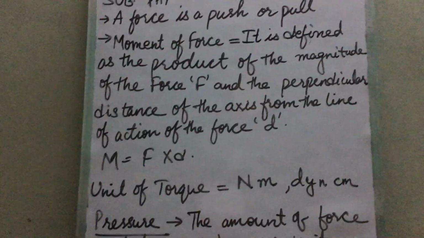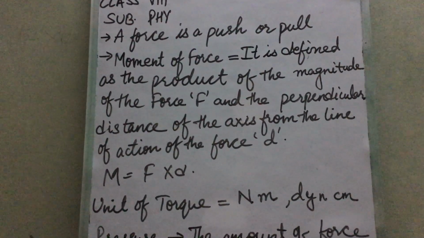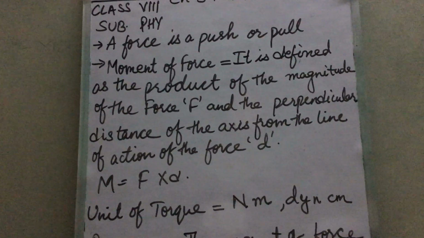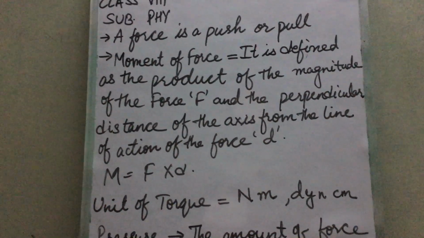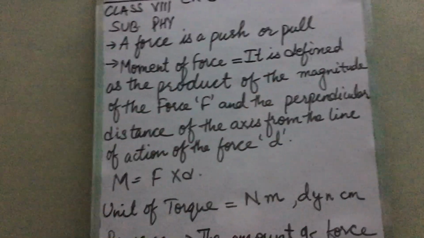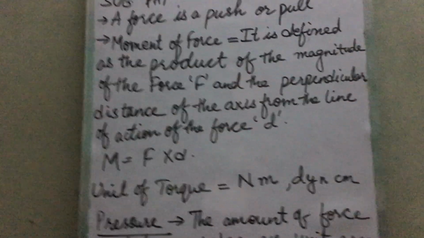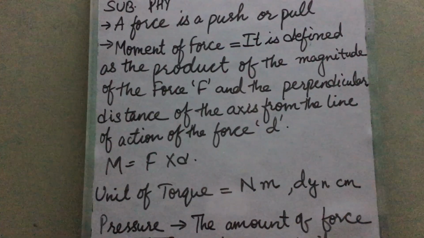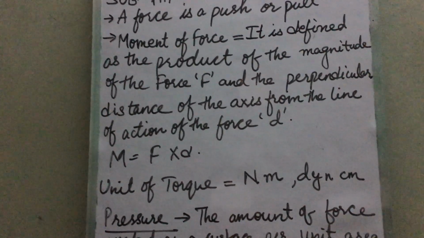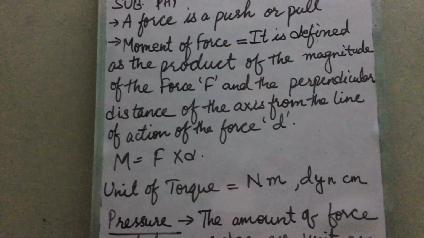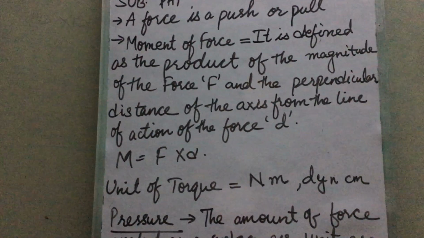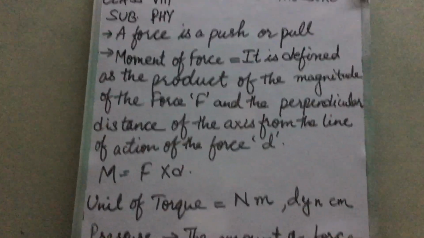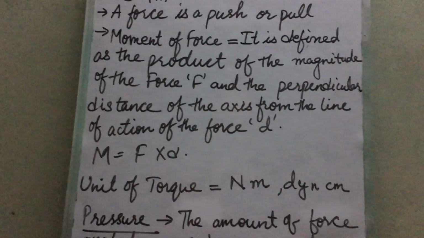Now, what is torque? Torque, or moment of force, or turning effect of force, can be defined as the product of the magnitude of the force, how much force you are applying, and the perpendicular distance of the axis from the line of action of the force. Where F is the force and the perpendicular distance of the axis from the line of action of the force is D. So the moment of force or the torque is F into D. What is the formula? F into D.